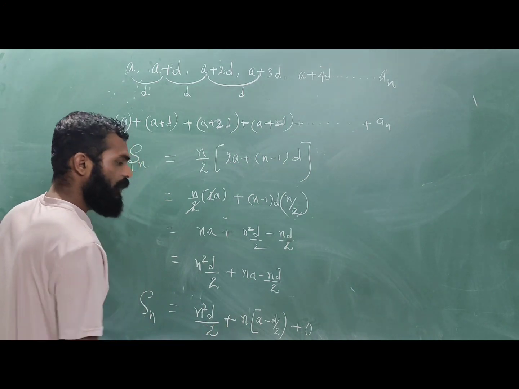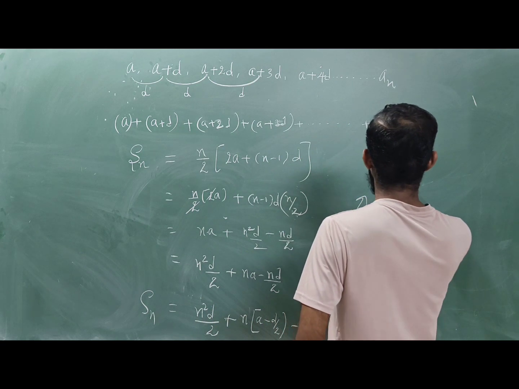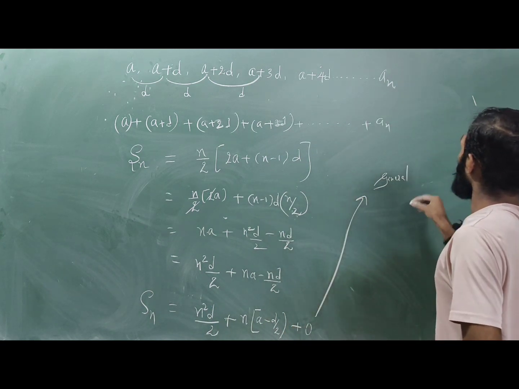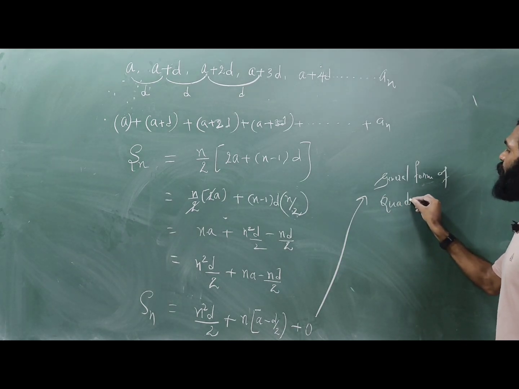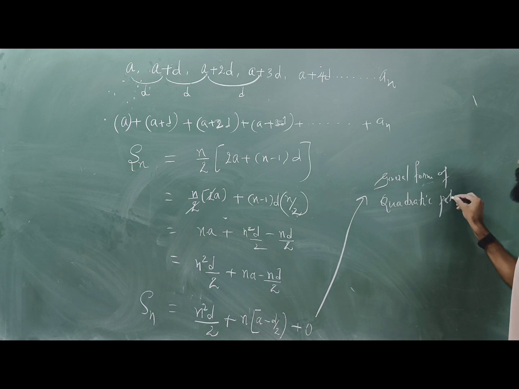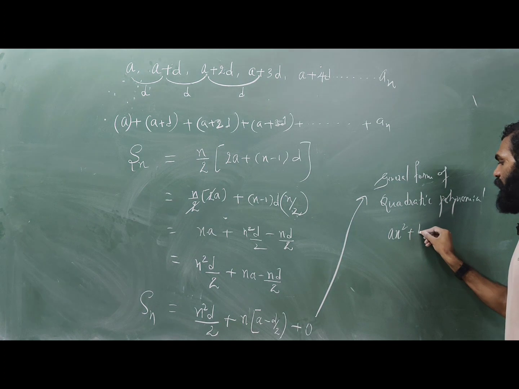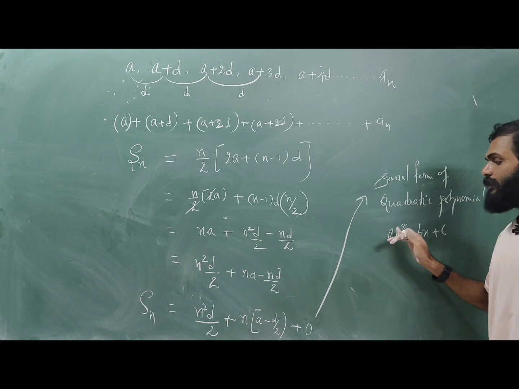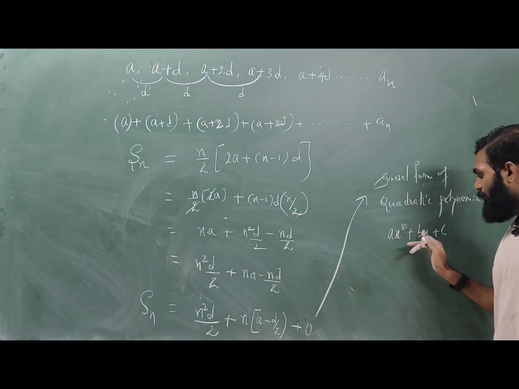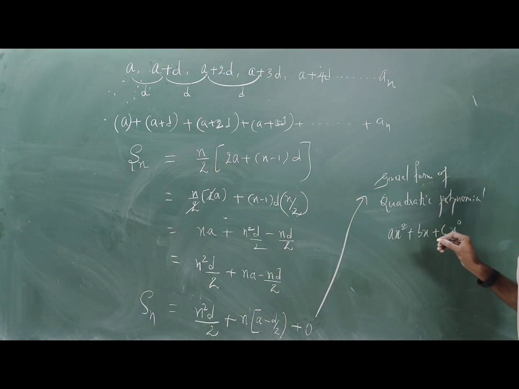If you compare this form to the general form of a quadratic polynomial, you know the general form is given by ax square plus bx plus c, where a, b, c are constants. a is with x square, so it is called the coefficient of x square. b is with x, so b is called the coefficient of x. c is with x to the power 0, so c is the constant term.